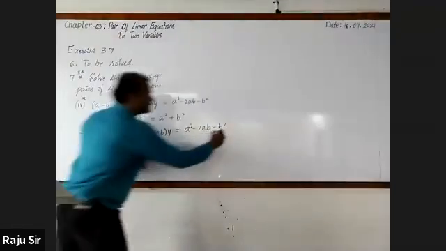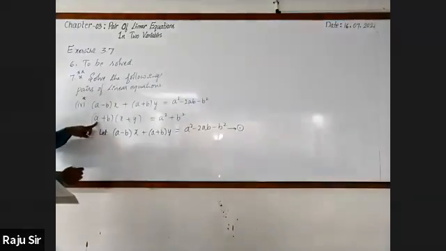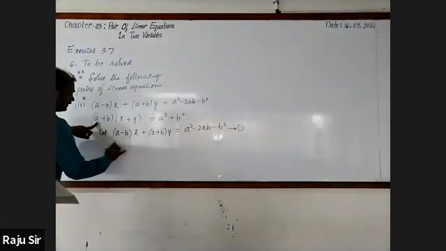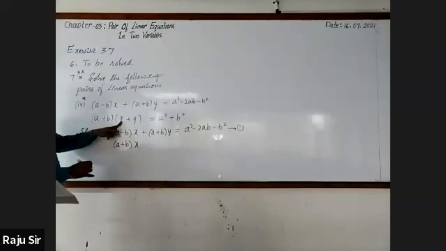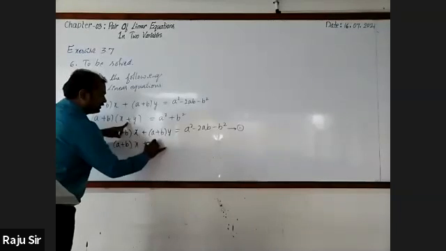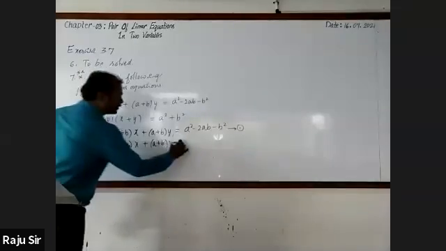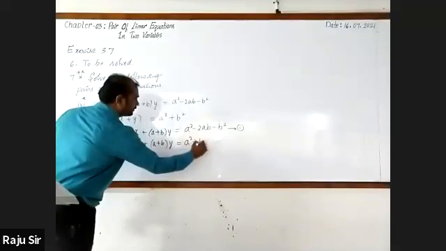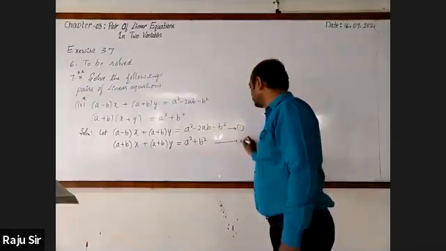You may call it equation 1. Next, second equation, let us multiply (a plus b) with x. Similarly, (a plus b) with y. (a plus b) into y is equal to a square plus b square. You may call it equation 2.